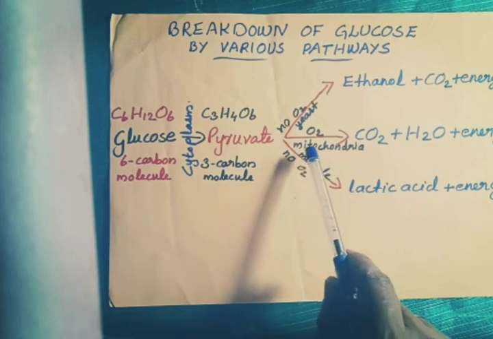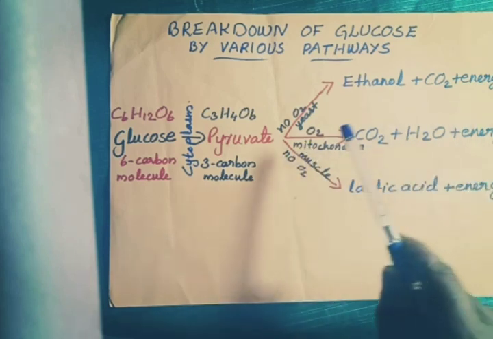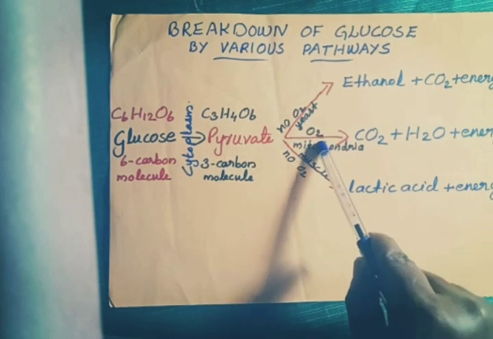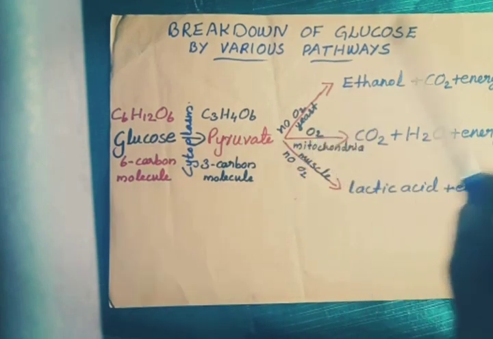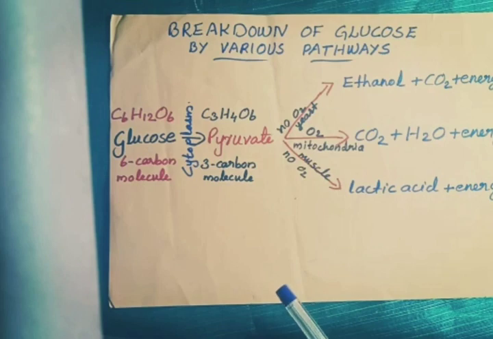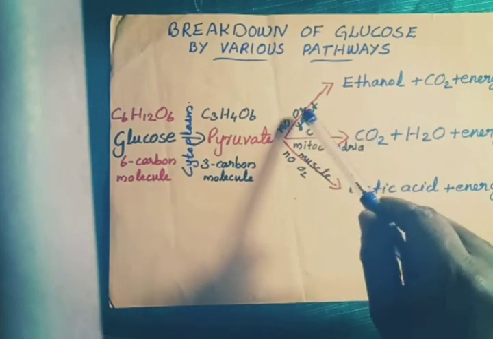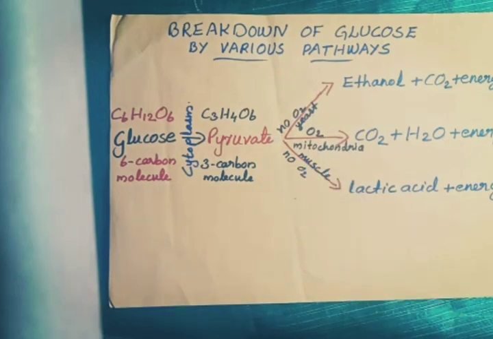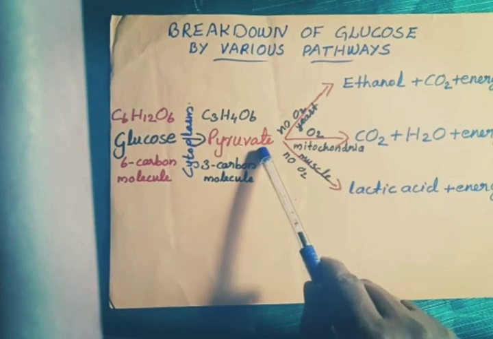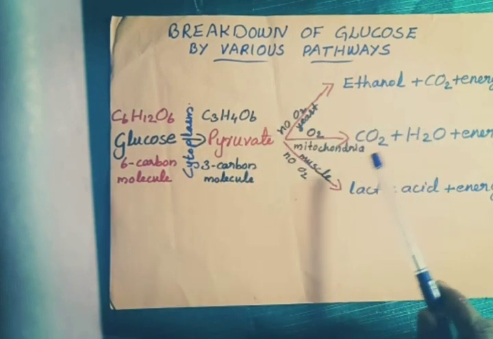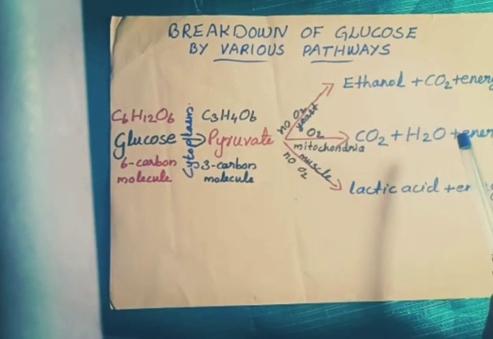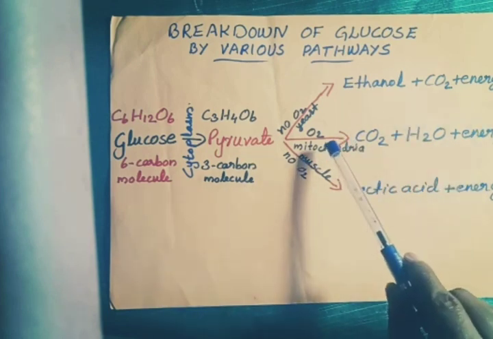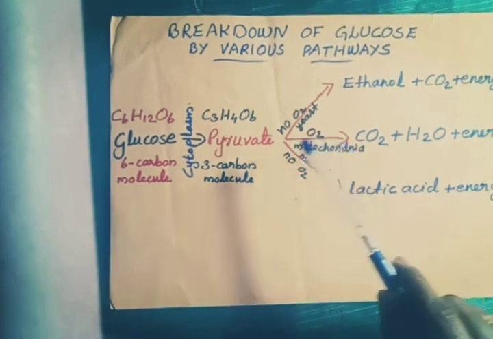In aerobic respiration, the process takes place with the presence of oxygen. In anaerobic respiration, the process takes place without the involvement of oxygen. So, the pyruvate will be converted into carbon dioxide, water and energy with the presence of oxygen. This is the next step.